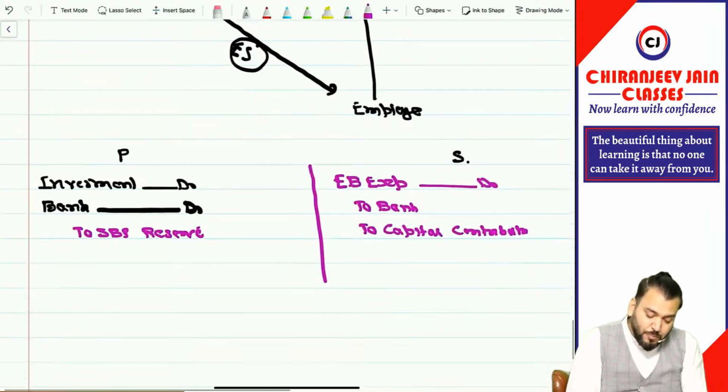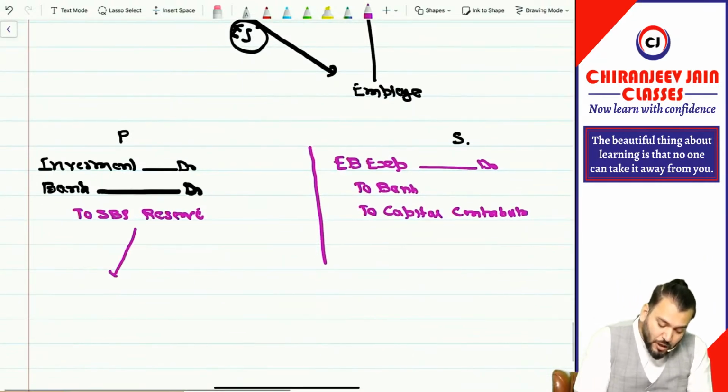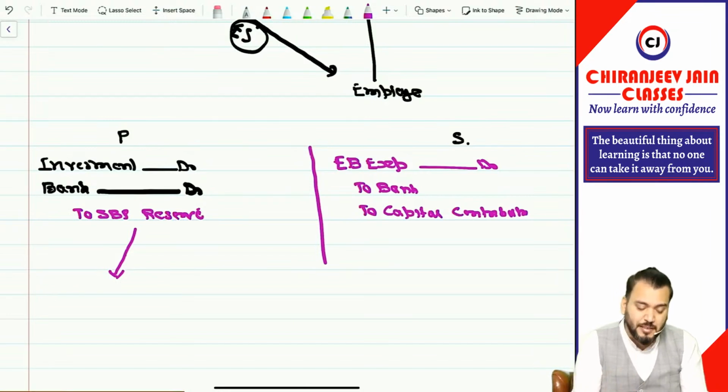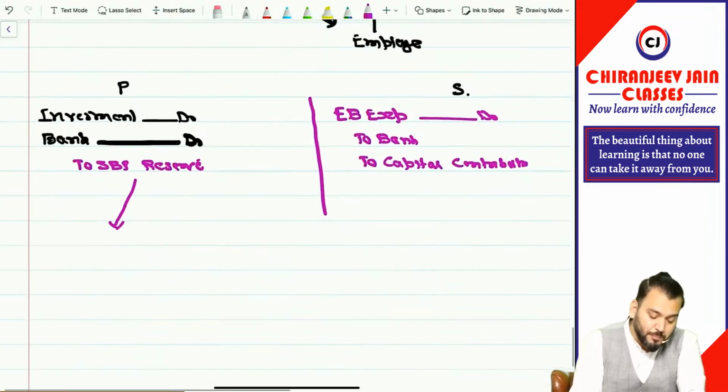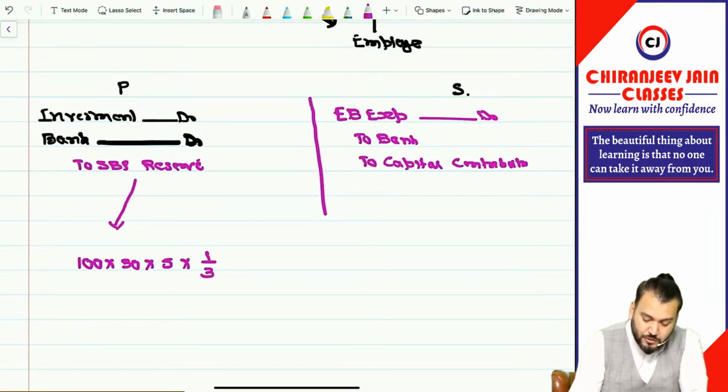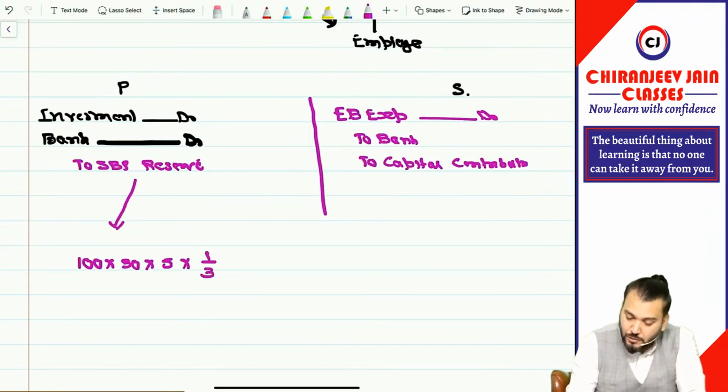Now every year you need to find out the amount of SBP reserve or EB expense, the total EB expense or total SBP reserve. That will depend upon the information given in the question. So they have said how many employees? 100 employees. How many options per employee? 30. What is the fair value of the option on grant? 5. And we'll do 1 by 3. It is coming 100 into 30 into 5 divided by 3.